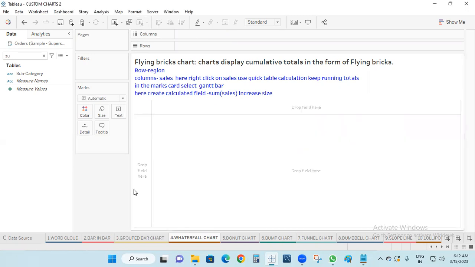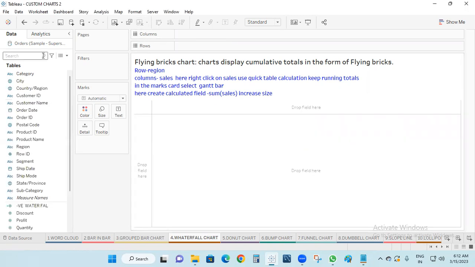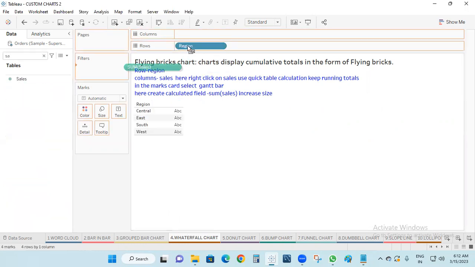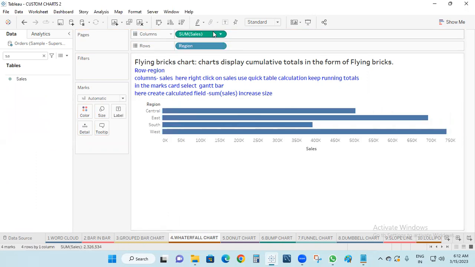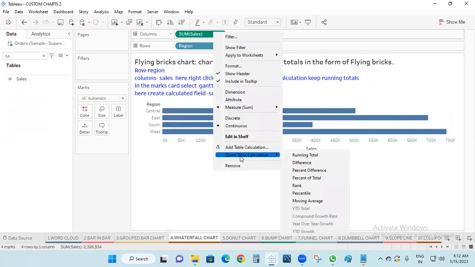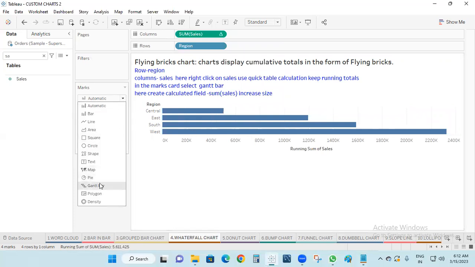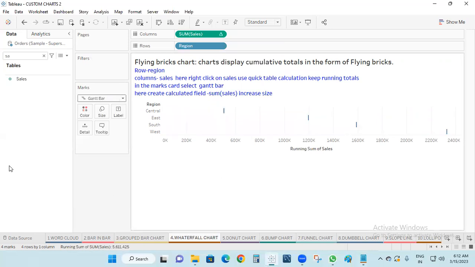Clear this one. Now I'm taking the region to the row shelf and the sales into the column shelf. Then right-click here, go to quick table calculation, and I'm using running total here. Now I'm selecting the mark type, Gantt chart. Okay, this is the Gantt chart.